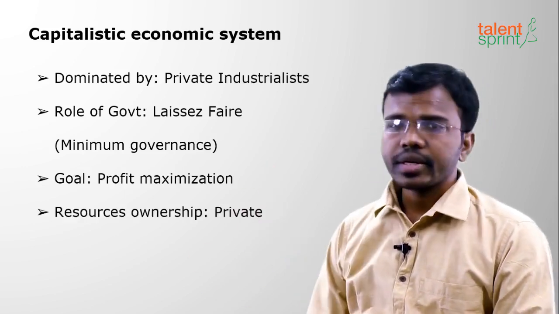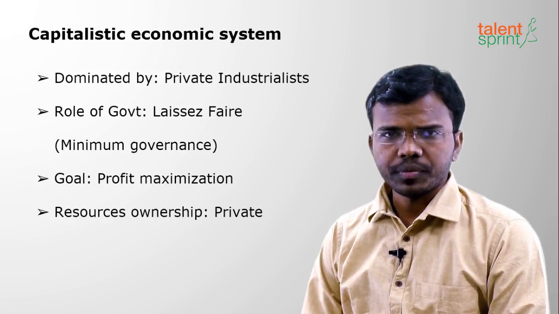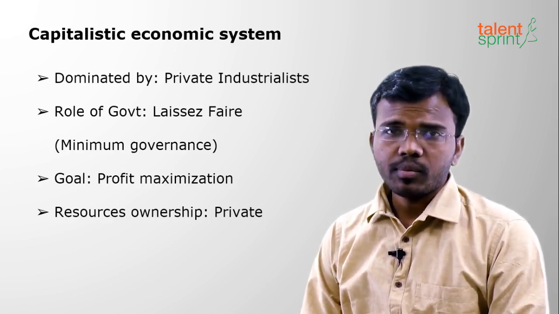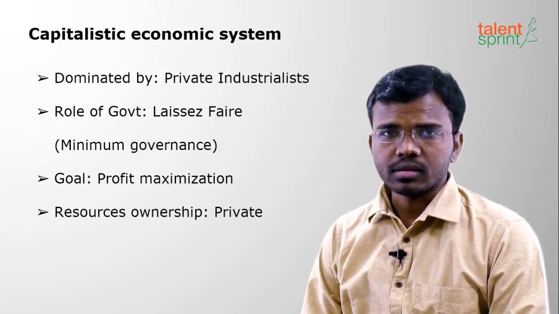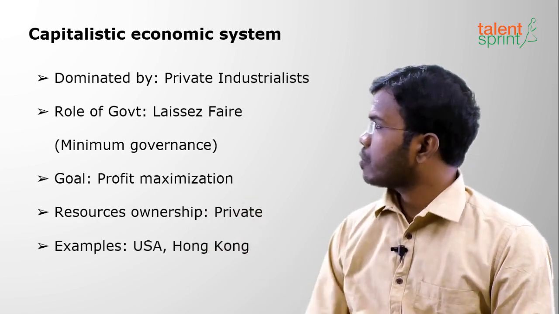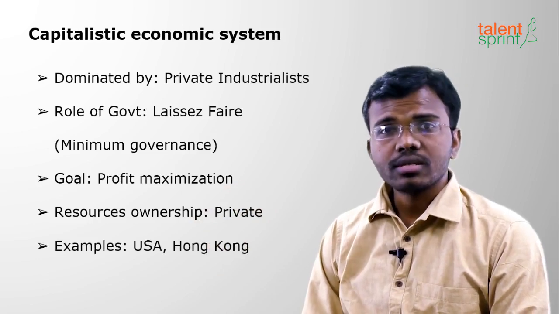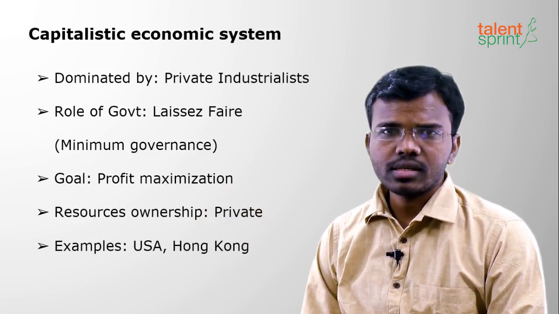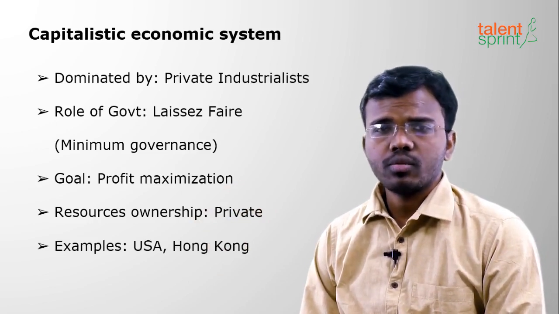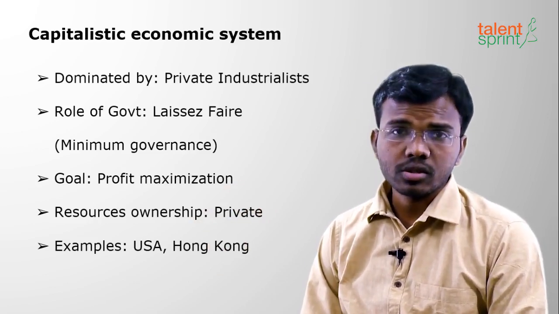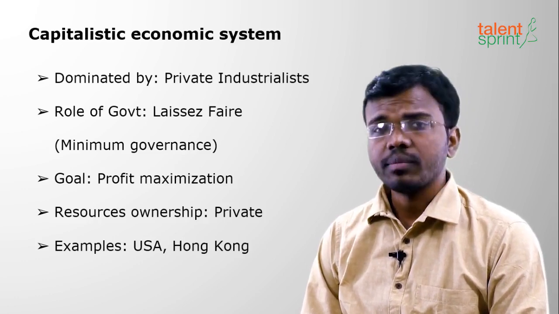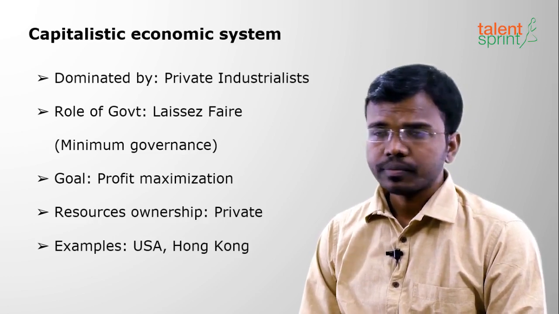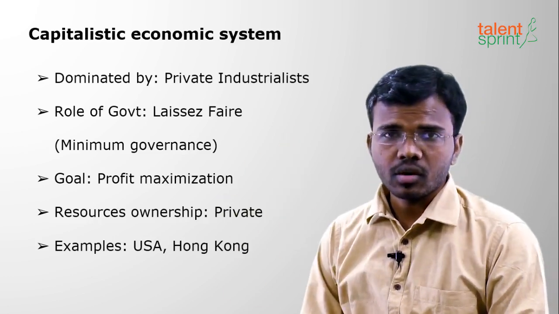Moving on to the next one, resources ownership. The major resources of the country will be owned by private people only, not by the government. The best examples of a capitalistic economy are the USA and Hong Kong. In this, the private industrialists dominate and their main goal is to make profits. Welfare of the people is not considered. That means they will decide what to eat and what not to eat. So this is the capitalistic economic system.